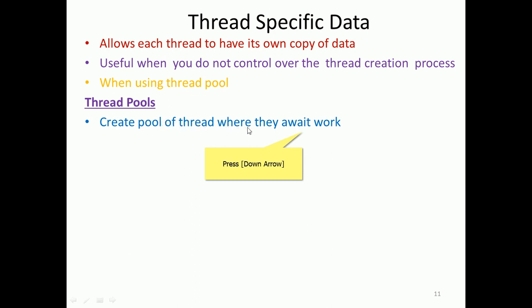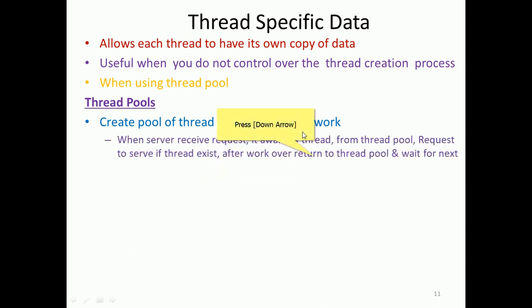In that case it will reduce the waiting time. When the server receives a request, it awakens a thread from that thread pool. So when a request comes, it just gives a message to the thread pool, and due to this, the thread creation time will be saved.